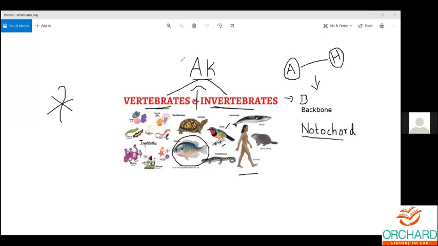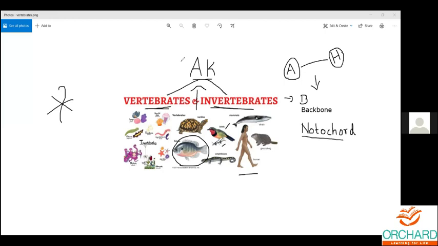Yes, it starts with amphibians. Fishes are Pisces. Yes, of course, Pisces. But Pisces comes under chordates, which is totally different, but still they are invertebrates only. Vertebrates start with the amphibians.